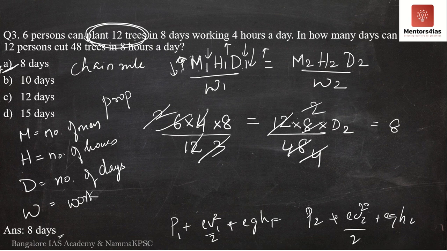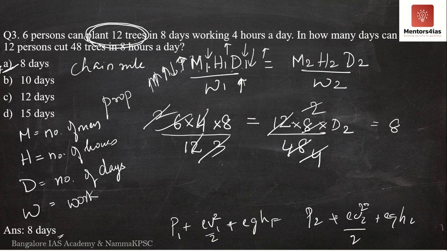But compare that with W. What if W, that is the amount of work, increases? Then the number of men required also increases. The number of hours required to work also increases. The number of days required to work also increases. So they're all directly proportional. So all those things which are inversely proportional are clubbed together, whereas those things which are directly proportional are separated out.